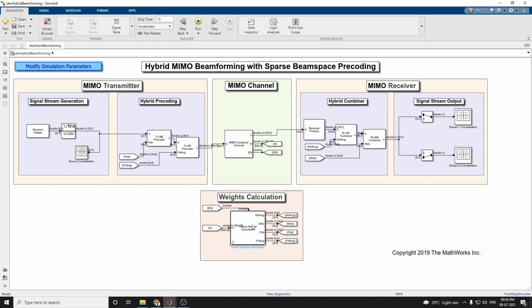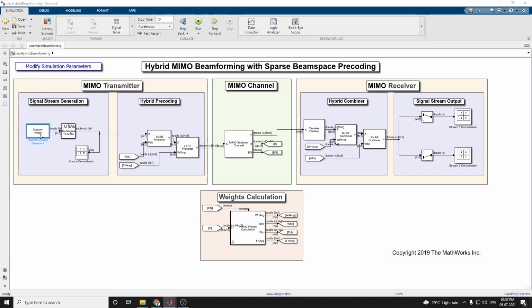requirement. The MIMO transmitter generates the signal streams and applies precoding to leverage spatial multiplexing. The modulated signal is propagated through a scattering channel defined in the MIMO channel, and then decoded and demodulated on the receiver side. The MIMO transmitter has two blocks: the signal stream generation block, and the hybrid precoding generation block.